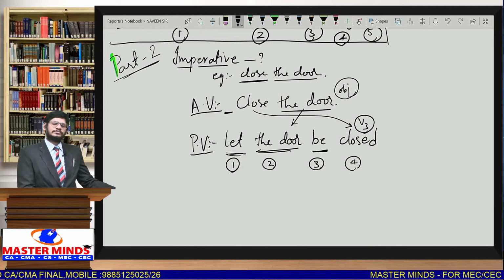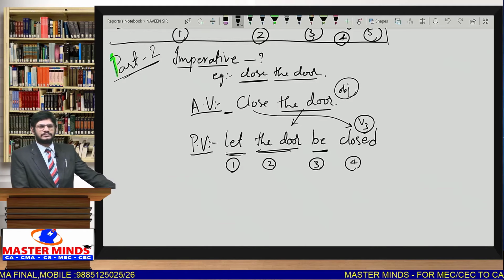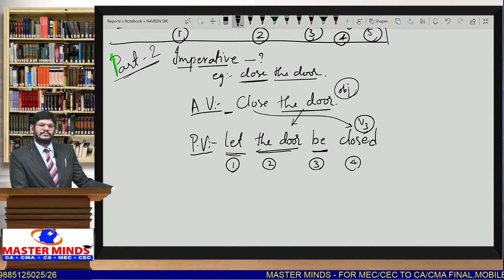Suppose help the poor. Answer can be let the poor be helped. Write the notes, let the notes be written. Organize the program, let the program be organized. We can write like this.